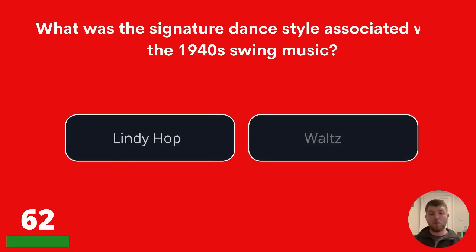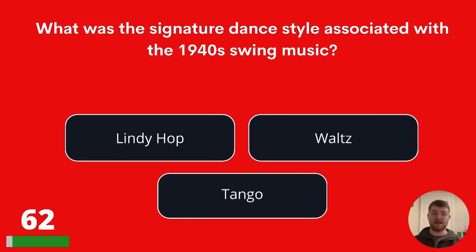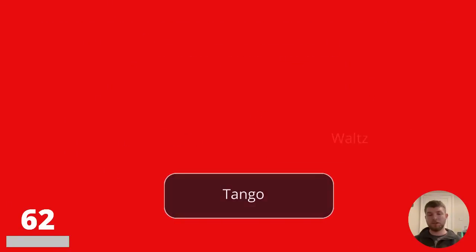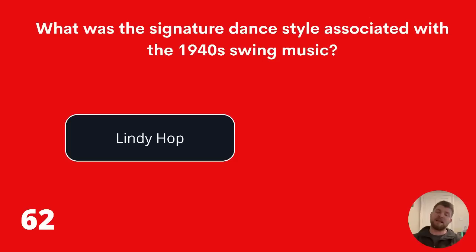62. What was the signature dance style associated with the 1940s swing music? Lindy Hop, waltz, or tango? The answer is Lindy Hop.